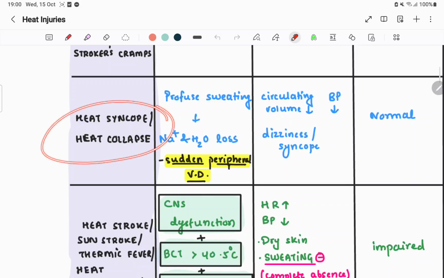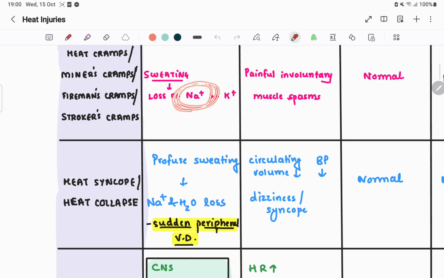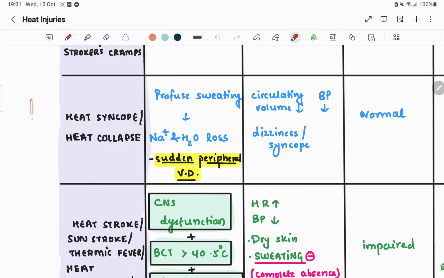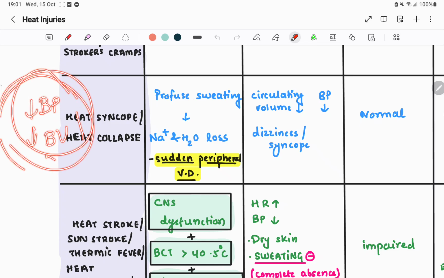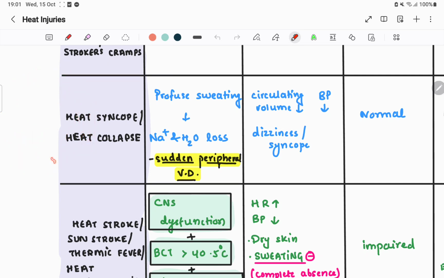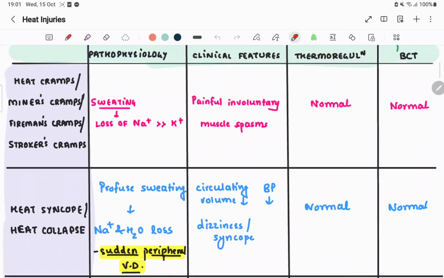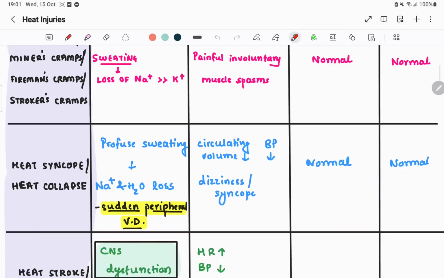Then heat syncope or heat collapse. Due to profuse sweating, sodium loss is occurring. In heat cramps, sodium loss is occurring. But in heat syncope or heat collapse, this sodium drags water along with it. So there is sodium and water loss. This water loss will decrease the BP and the blood volume. Wherever BP and blood volume decrease, the patient lands into a state of shock, hypovolemic shock. So dizziness or syncope may occur, and here also thermoregulation and body core temperature are normal.